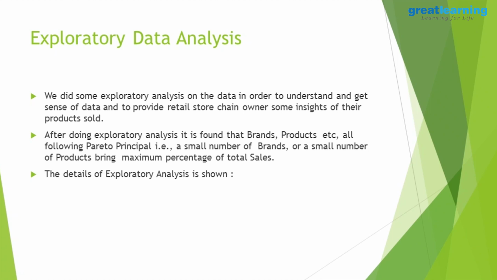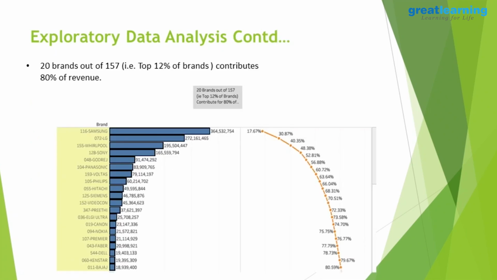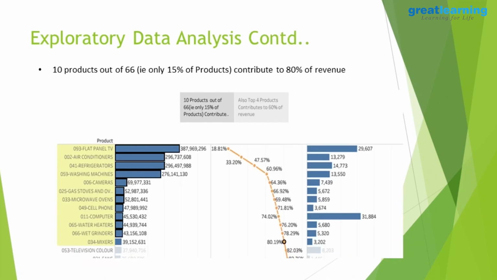While we look at exploratory data analysis, we'll find that the majority of the data distribution follows a Pareto principle kind of thing, where the top 4 or 5 brands, classes of product, or stores capture majorly 60 to 80% of the sales. As we can see here, 20 brands out of 160 contribute to 80% of the revenue. We are targeting only the top 5 of those. Looking at the product base, 10 products contribute to 80% of the revenue, so we can focus more on these products rather than on the entirety of the inventory they have.